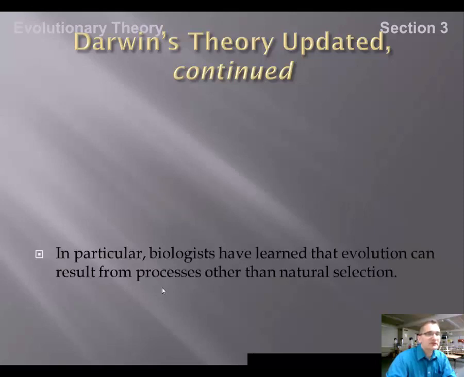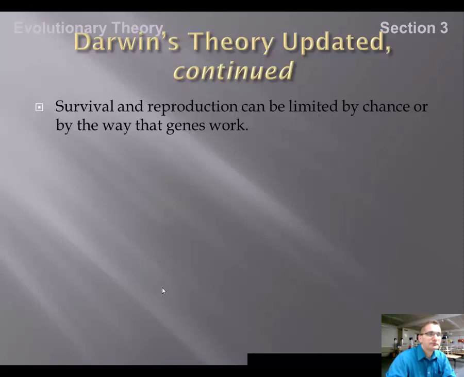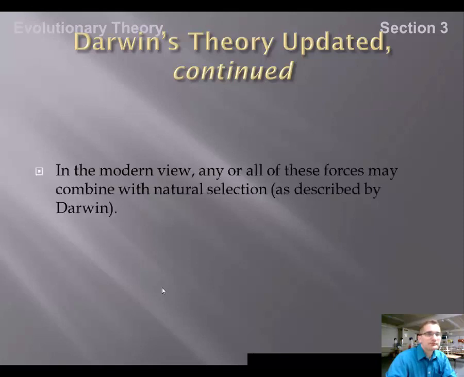Biologists have learned that evolution can result from processes other than natural selection. Survival and reproduction can be limited by chance or by the way that genes work. In the current view, any or all of these forces may combine with natural selection, as was described by Darwin.